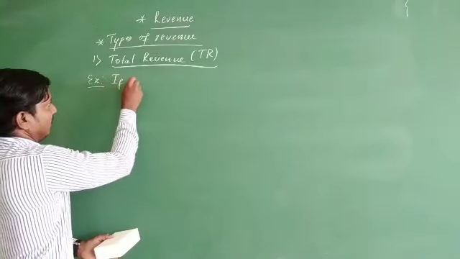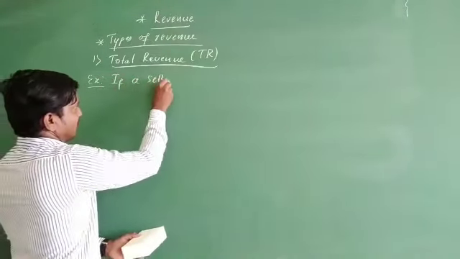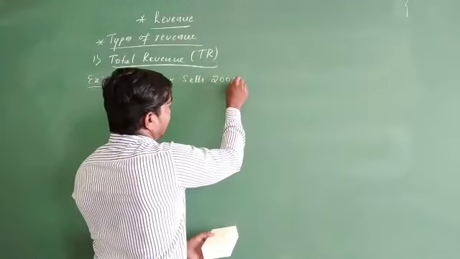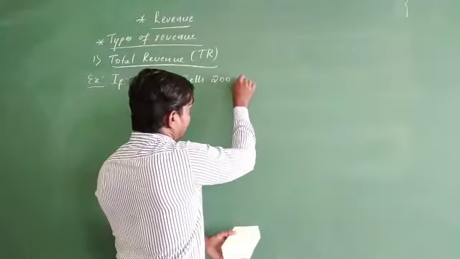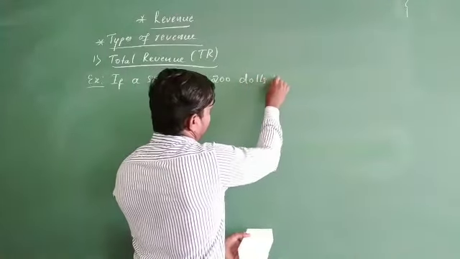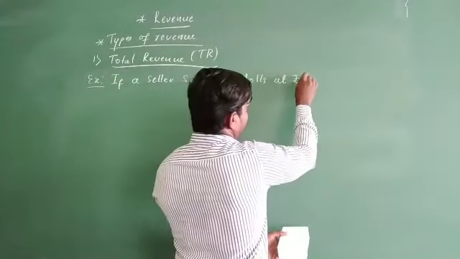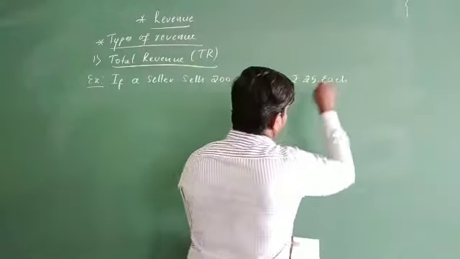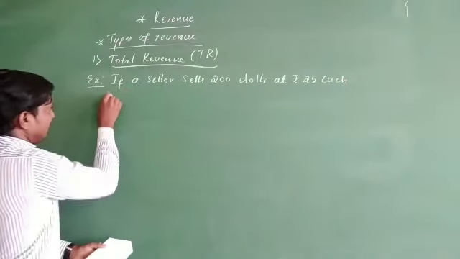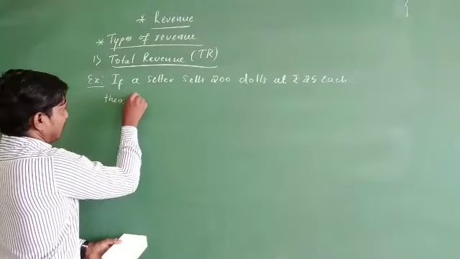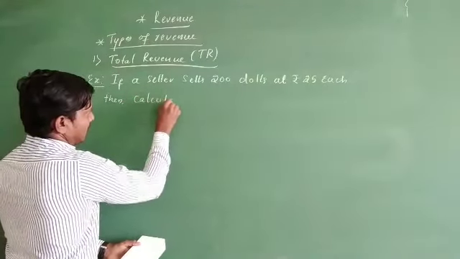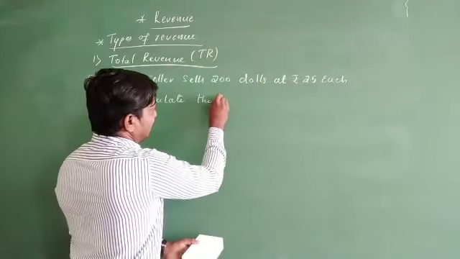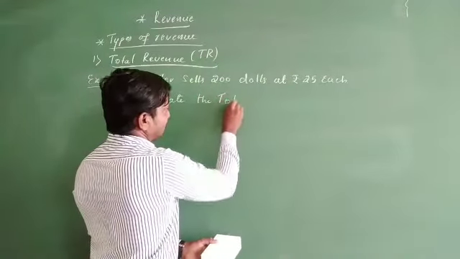If a seller sells 200 dolls at rupees 25 each, then calculate the total revenue.